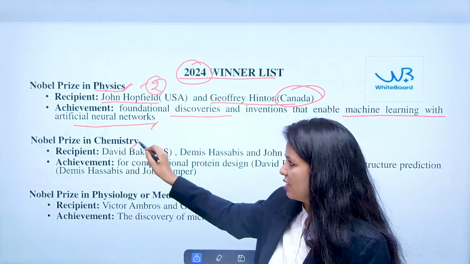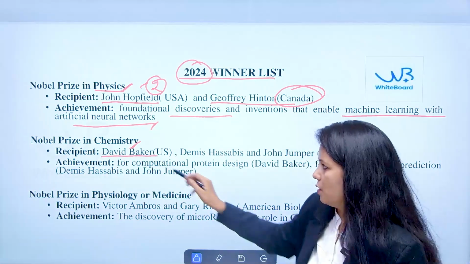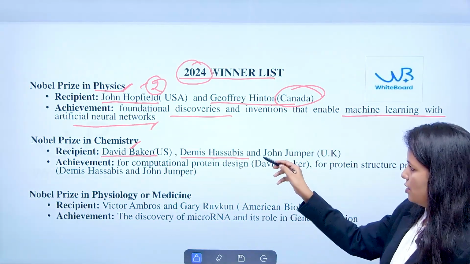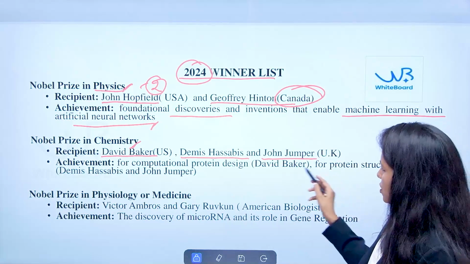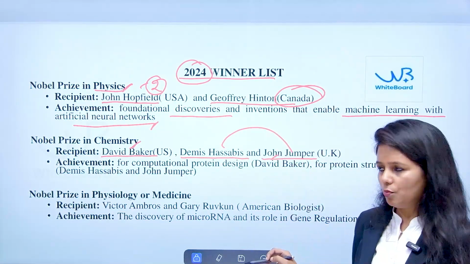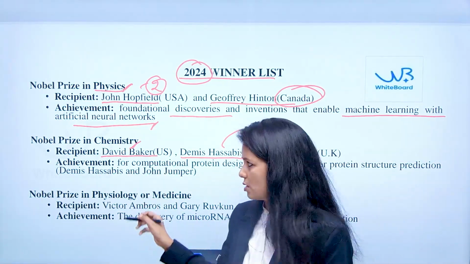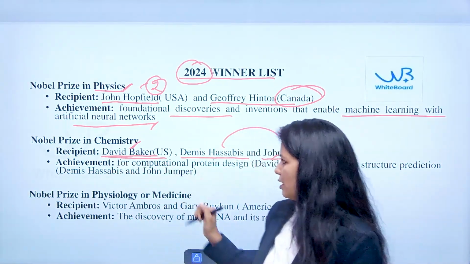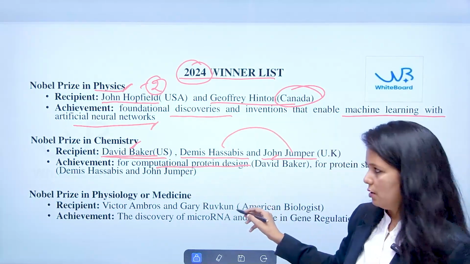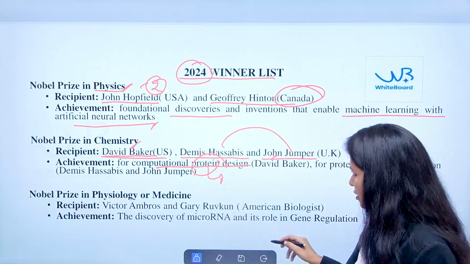Then coming to chemistry, one recipient is David Baker, the second is Demis Hassabis, and the third is John Jumper. Demis Hassabis and John Jumper are from the UK, and David Baker is from the US. The contribution of David Baker is for computational protein design. We know that protein is the basic building block of human life.